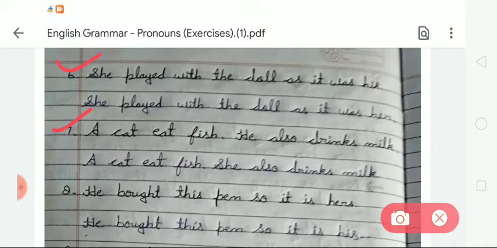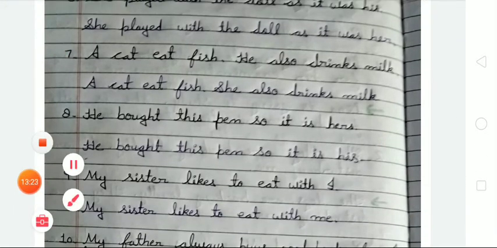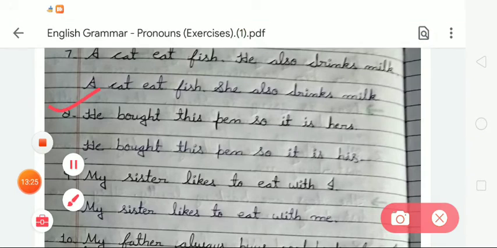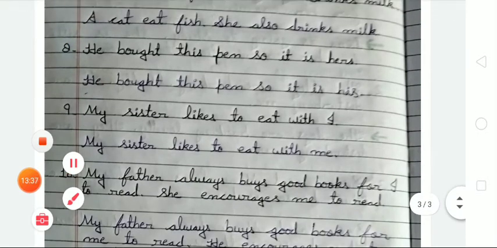7, a cat ate fish, he also drinks milk. So we have to write a cat ate fish, she also drinks milk. Now the next, number 8, he bought this pen, so it is hers. So we have to write he bought this pen, so it is his. Number 9, my sister likes to eat with I. So we have to rewrite this given sentence like this: my sister likes to eat with me.